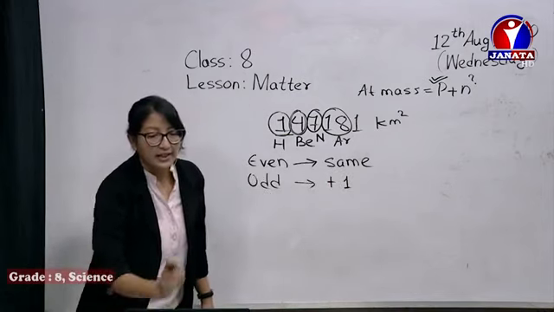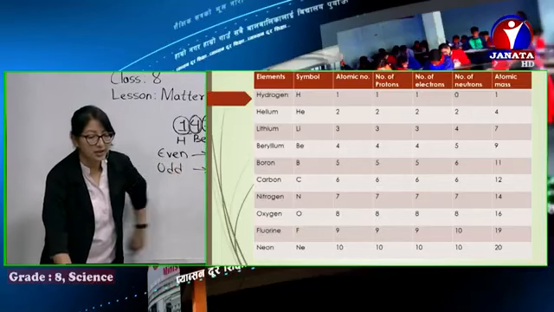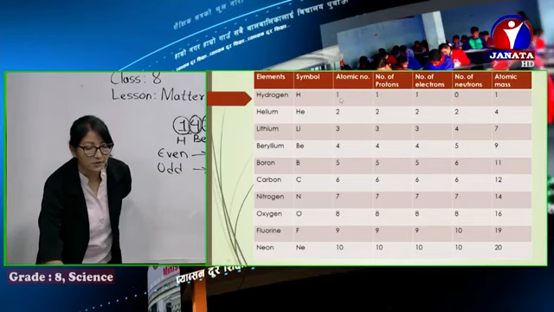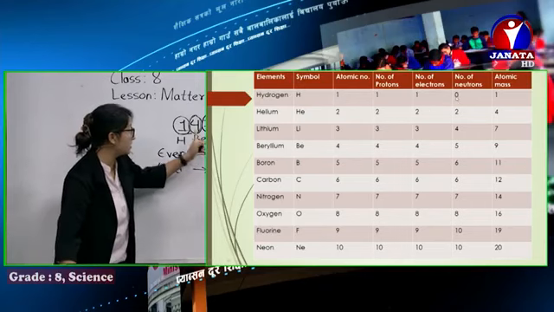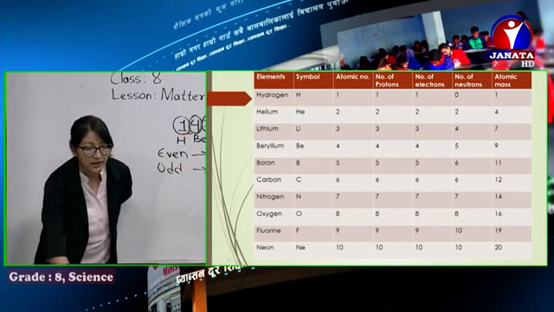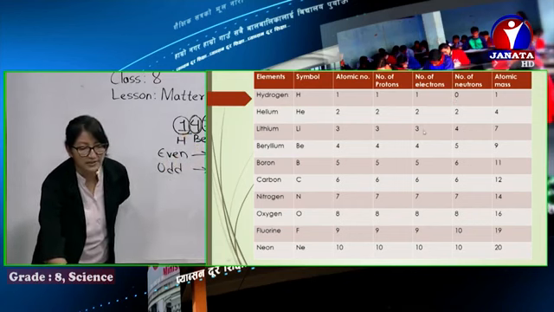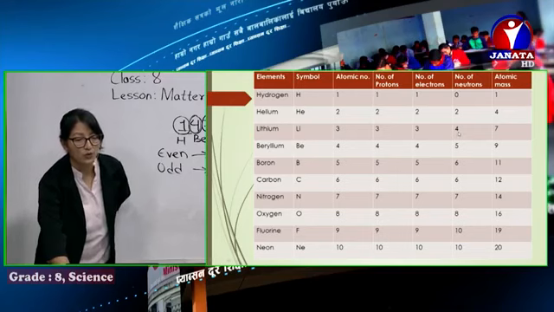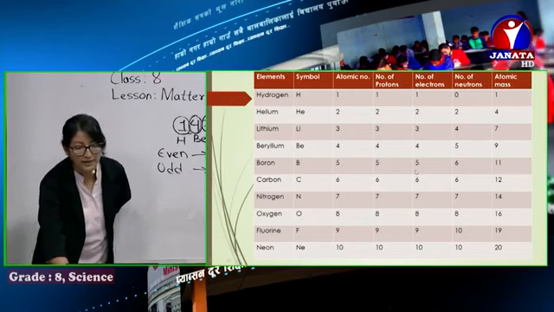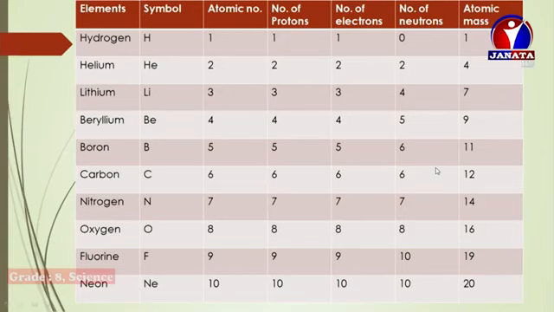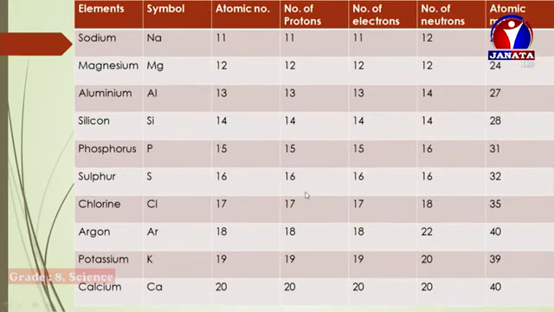Once again, check here. Hydrogen is exceptional. Of course, it's an odd number, atomic number is 1, but its neutrons are 0. As I've already said, this comes under the exception. Then 3: its number of neutrons is 4. 3 plus 1, 4. Then 5: 5 plus 1, 6. Beryllium is exceptional, you can see 5. Then nitrogen is exceptional, 7. 9, you can see, 9 plus 1, 10. And next we have 11. 11 plus 1, 12. Similarly, if you remember this simple technique, you can easily calculate atomic mass.